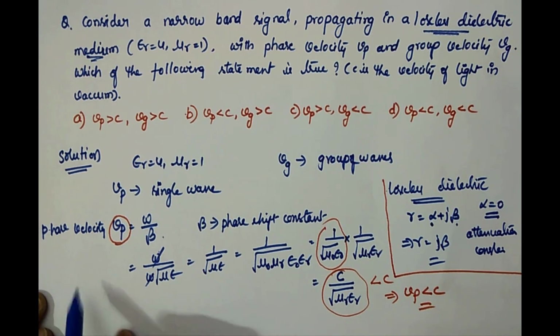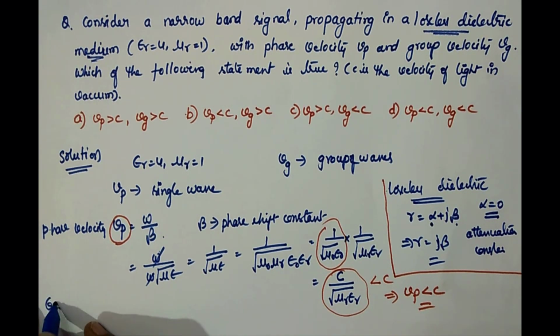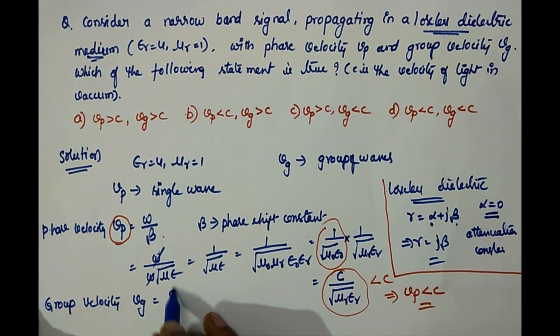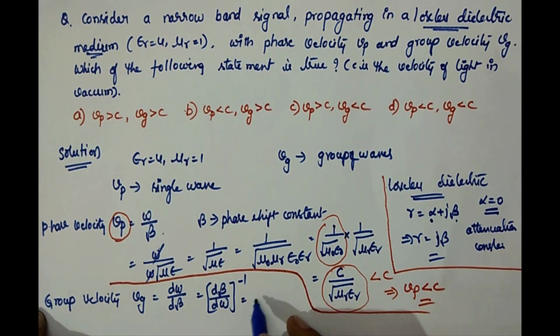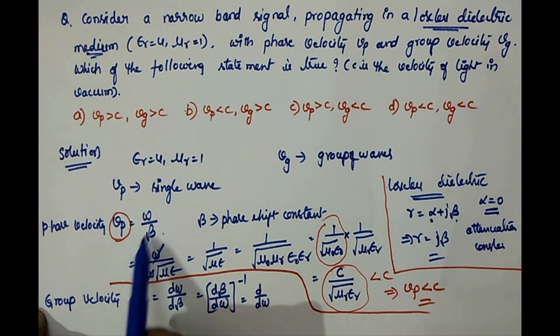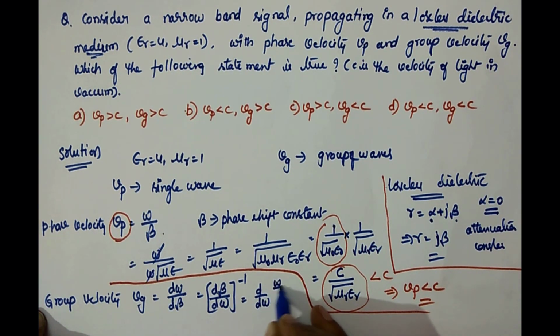Now I'll go for group velocity. Group velocity Vg is equal to d omega by d beta. Now write it as d beta by d omega whole inverse. That is d by d omega of beta, and from this you write beta as omega by Vp.